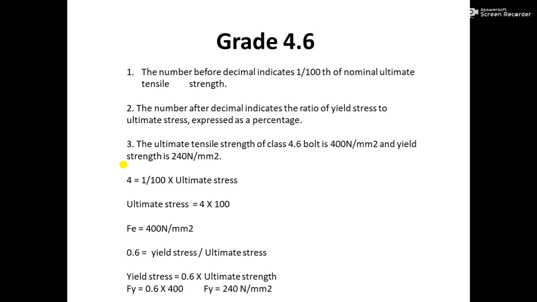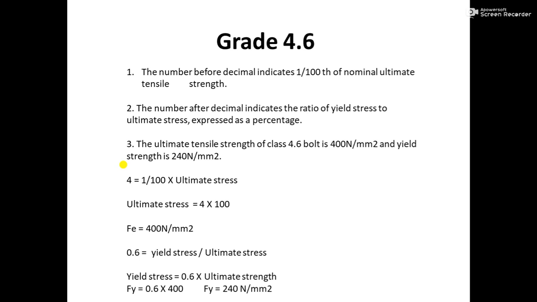How is it taken? For 4.6 grade bolt, ultimate strength is 400 Newton per mm square and yield strength is 240 Newton per mm square. How is it possible? We know that the number before decimal indicates 1/100th of the nominal ultimate strength.